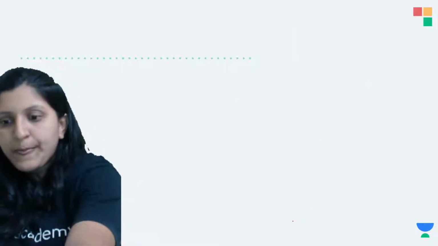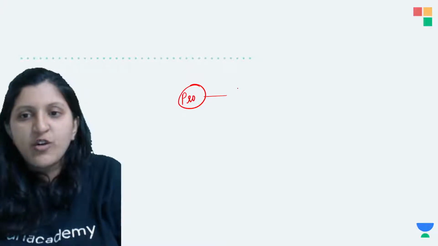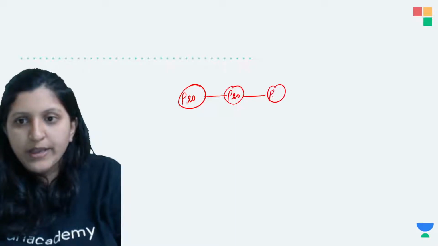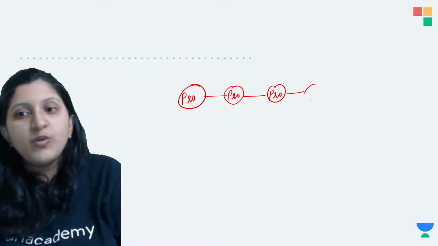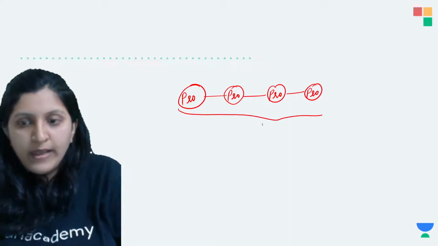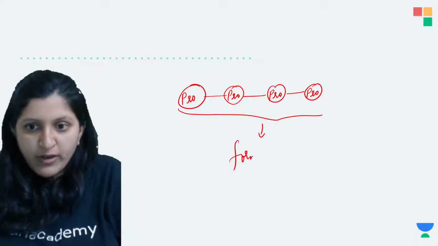So here, let's say this is one protein. A chain of proteins is required, and this chain of proteins plays a role in the formation of clotting factor.